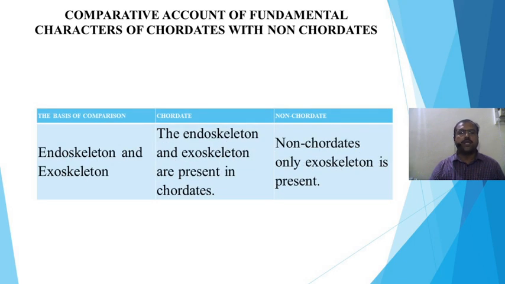About the endoskeleton and exoskeleton. Endoskeleton is a cartilaginous or bony structure which is present inside the body, and exoskeleton is a hard structure which covers the body. In a chordate, both endoskeleton and exoskeleton are present. In non-chordates, only exoskeleton is present.